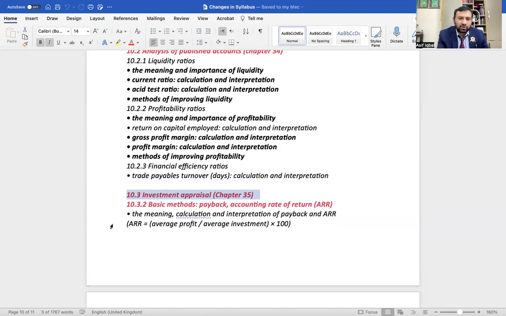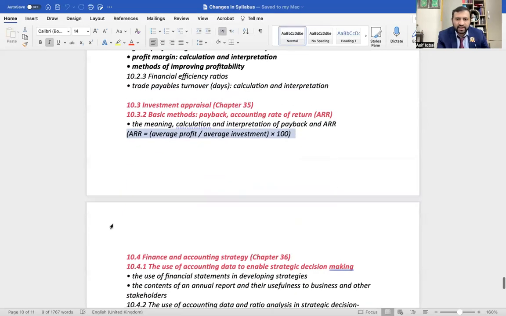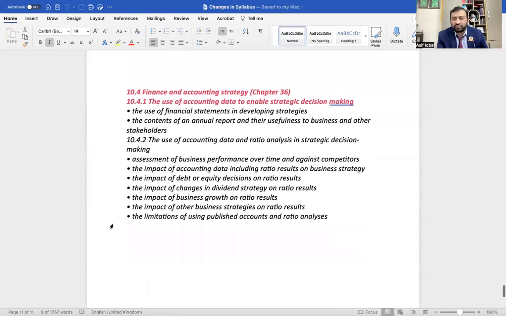Now we use the similar formula that accounting students are using, that is average profit divided by average investment. If students remember, previously we used the initial investment in place of the average investment, but now we are using average profit divided by average investment, and average investment we calculate by a formula, initial investment plus residual value divided by 2. Okay.